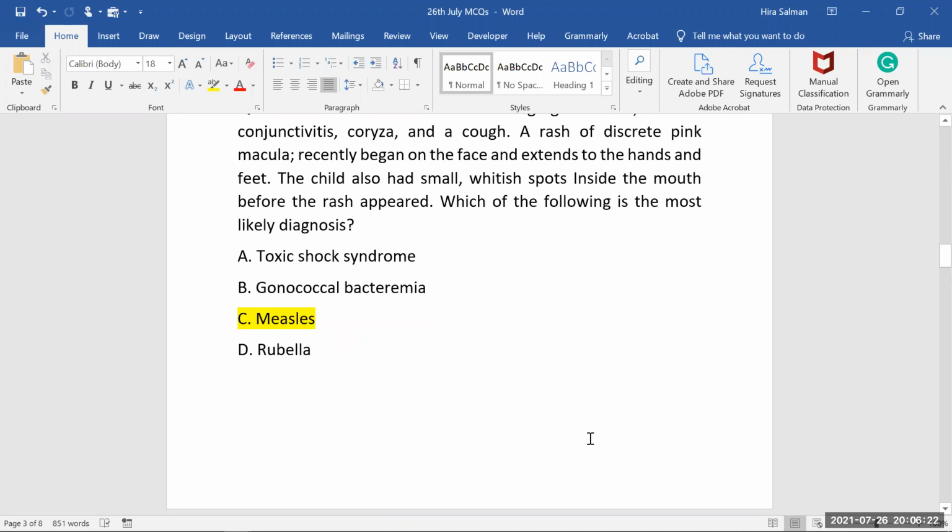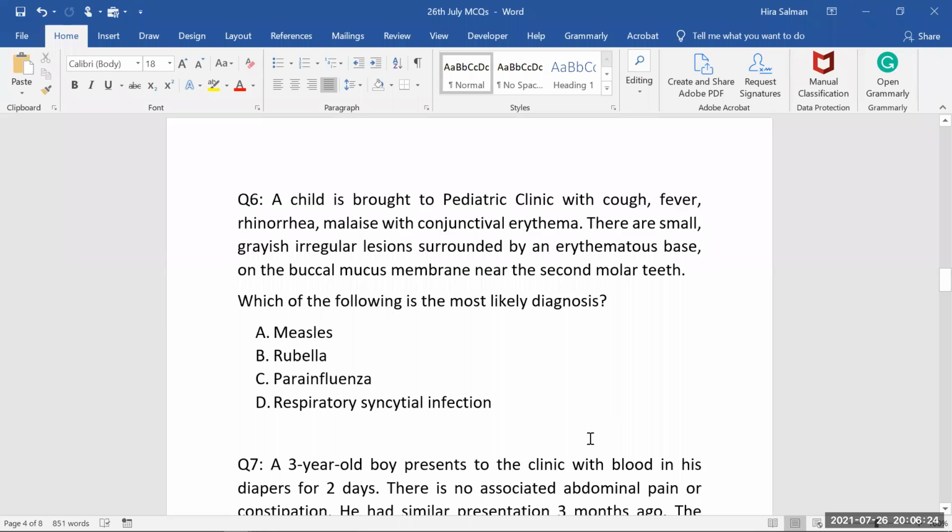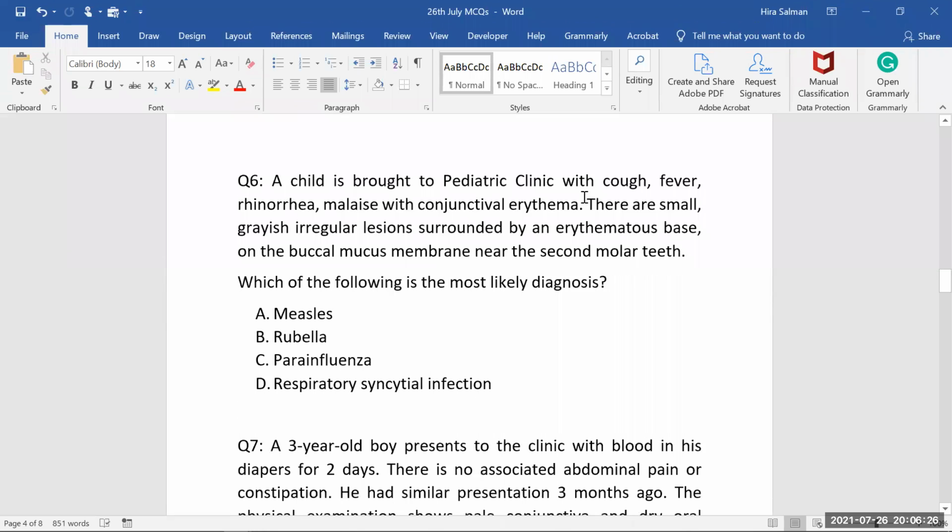That's a clear diagnosis. Now here also, a child is brought to pediatric clinic with cough, fever, rhinorrhea, malaise, and conjunctival erythema. So cough is there, rhinorrhea is there, buccal mucosa, nasal mucosa inflammation can come with rhinorrhea and coryza as well. Conjunctival erythema, conjunctivitis is there. There are small grayish irregular lesions surrounded by an erythematous base on the buccal mucous membrane.